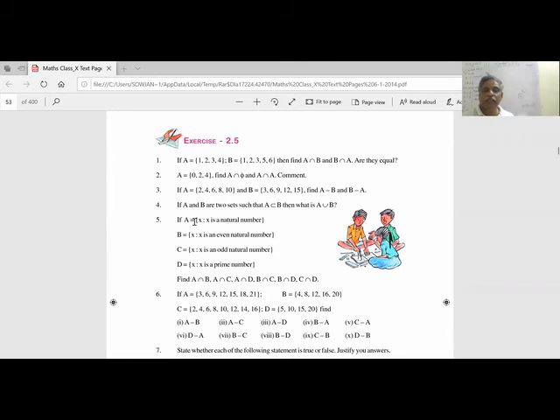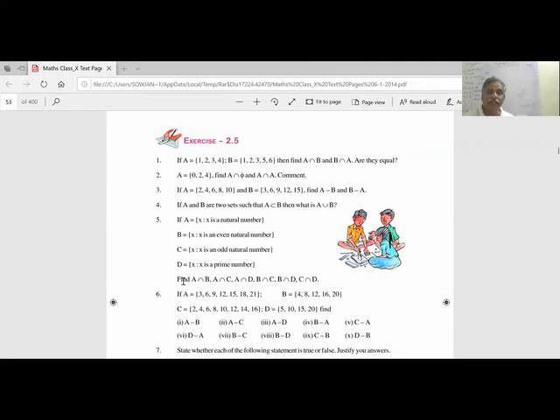See the fifth question. A is the set of natural numbers, B is the set of even natural numbers, C is the set of odd natural numbers, D is the set of prime numbers. Now we have four sets. A natural means 1, 2, 3, 4 up to infinity. B is even natural numbers: 2, 4, 6, 8, 10 like that. C is odd natural numbers: 1, 3, 5, 7, 9, 11 like that. D is prime numbers: 2, 3, 5, 7 like that.